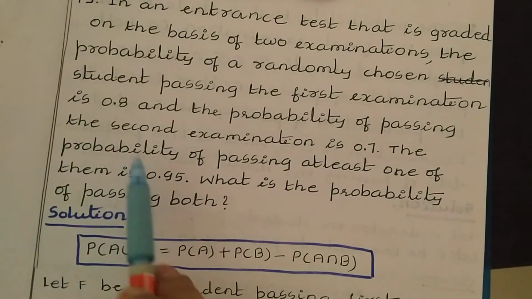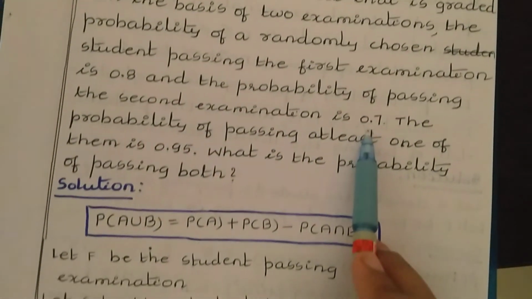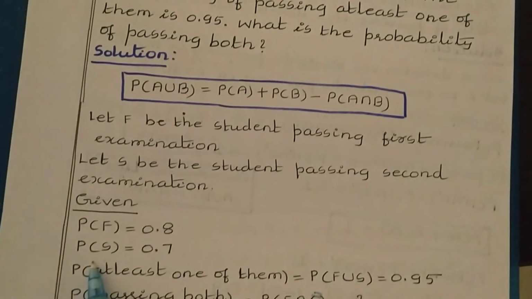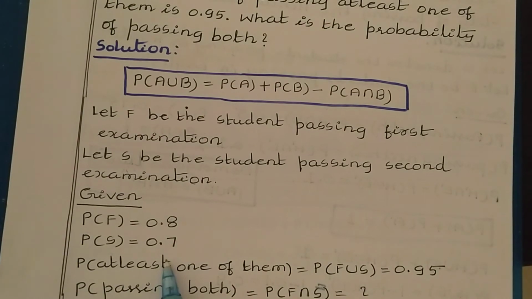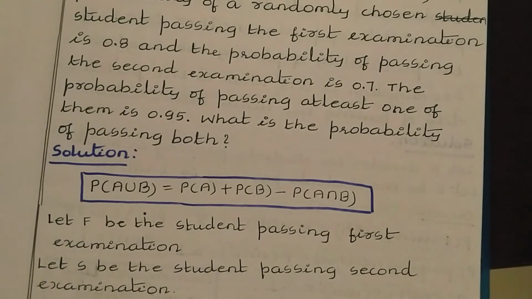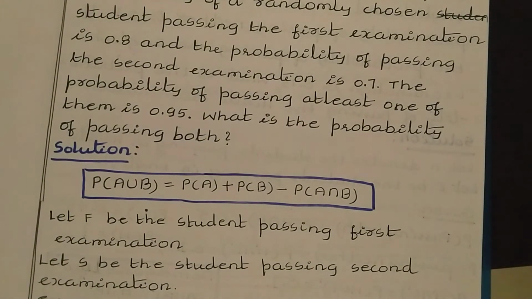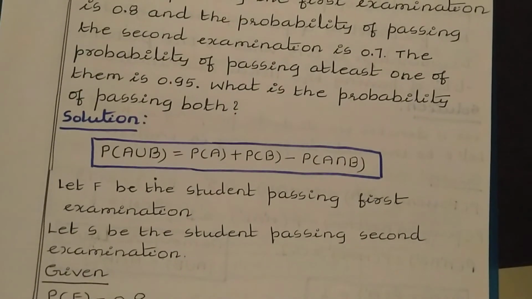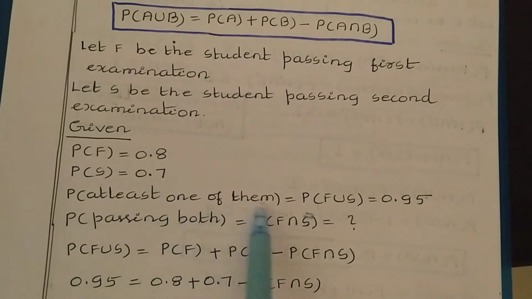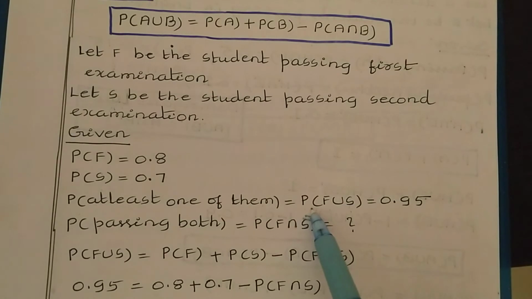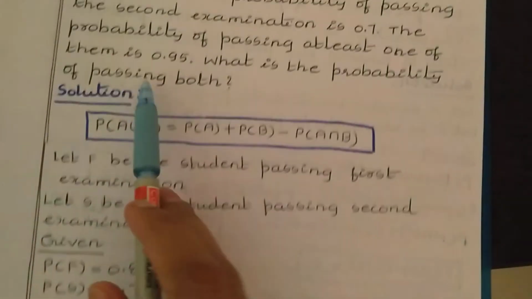Similarly, probability of passing the second examination is given as 0.7. Here we have taken the second examination student passing as S. So we can write based on that probability of S is equal to 0.7. Then they have also given the probability of passing at least one of them, either first examination or second examination, where we can apply the union operation. So probability of at least one of them means probability of F union S. Probability of passing first examination or second examination, F union S, is equal to 0.95.